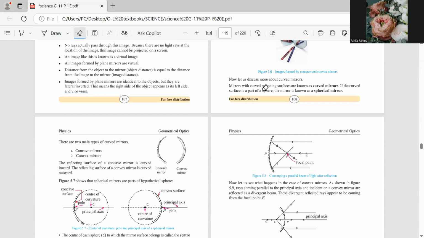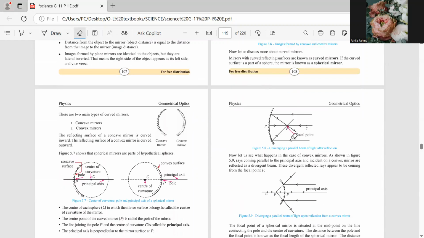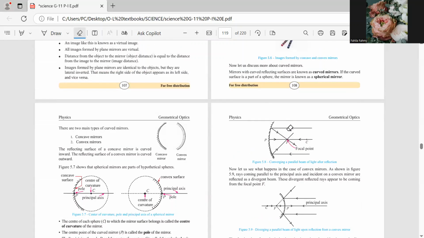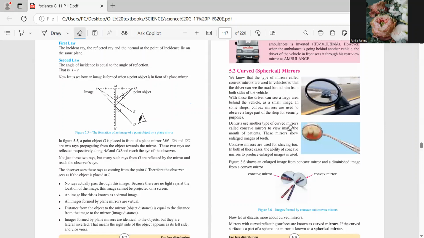Now, when the mirror is curved, there is a problem. Rays converge or diverge. The angle of incidence and the angle of reflection are not going to be the same. Okay? So you don't have to worry about the angles in curved mirrors. Just remember that you have to know when the image will become small and when it will become big.